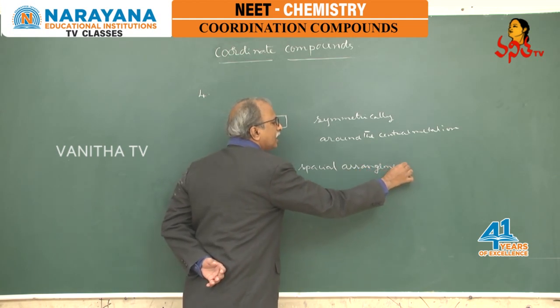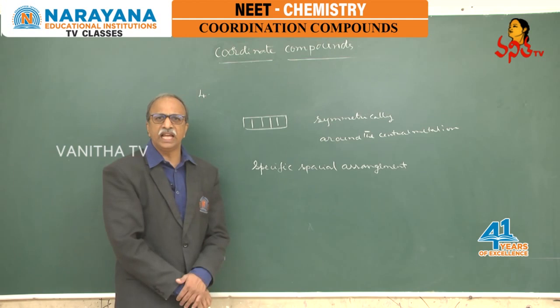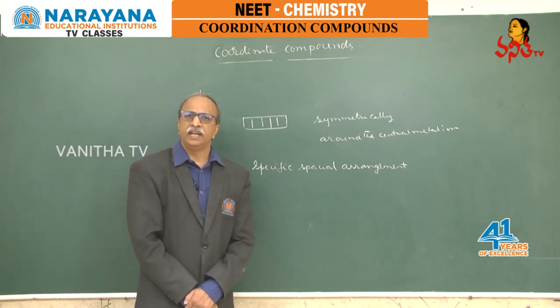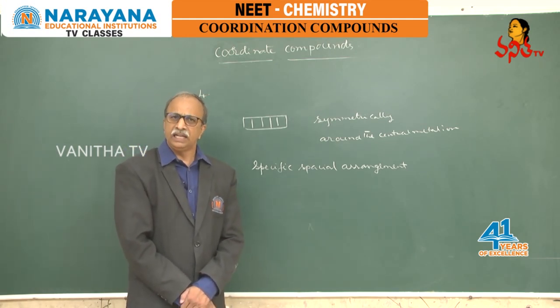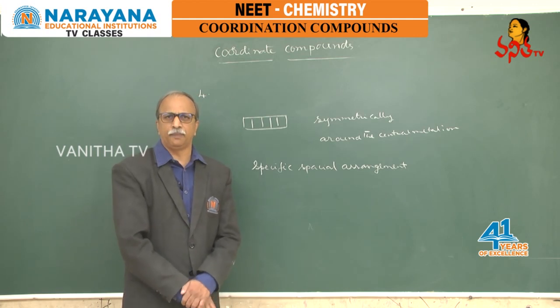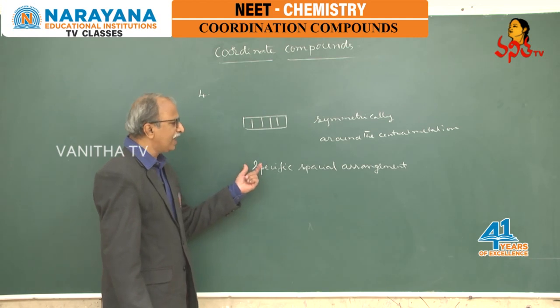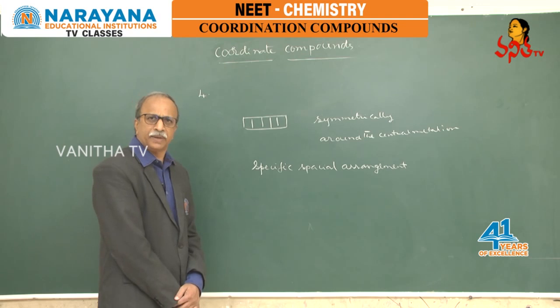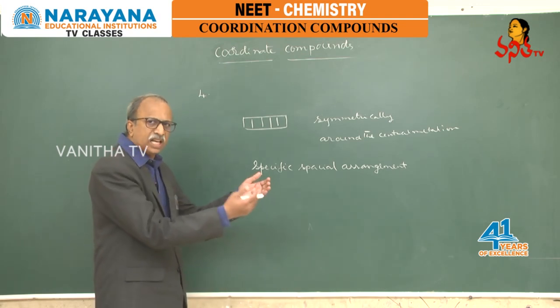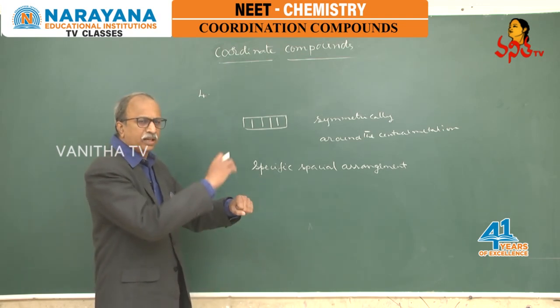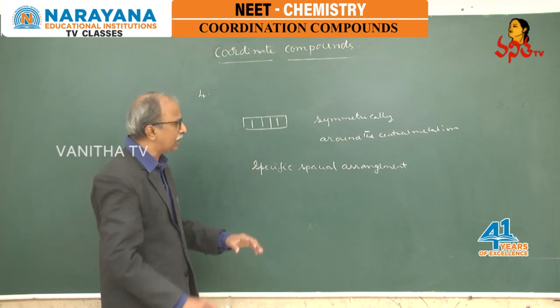This specific spatial arrangement depends upon the nature of the metal ion and the geometry of the complex. So the ligands are approaching around the metal ion in particular directions only.